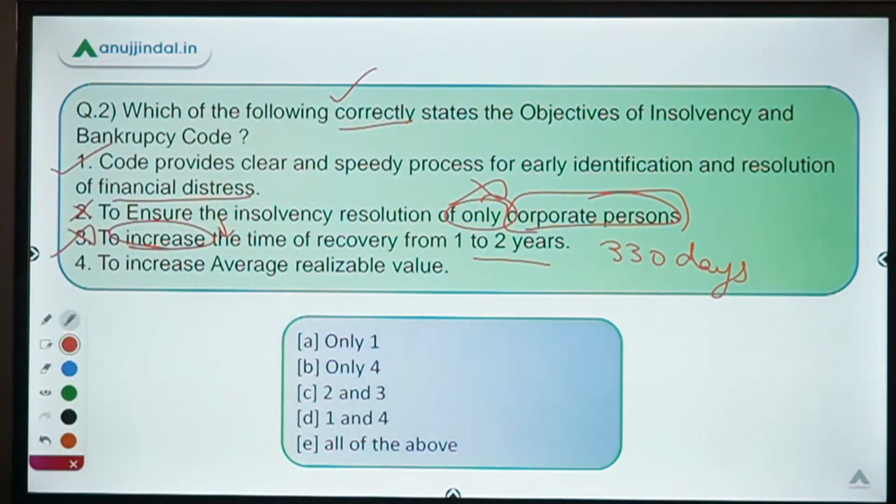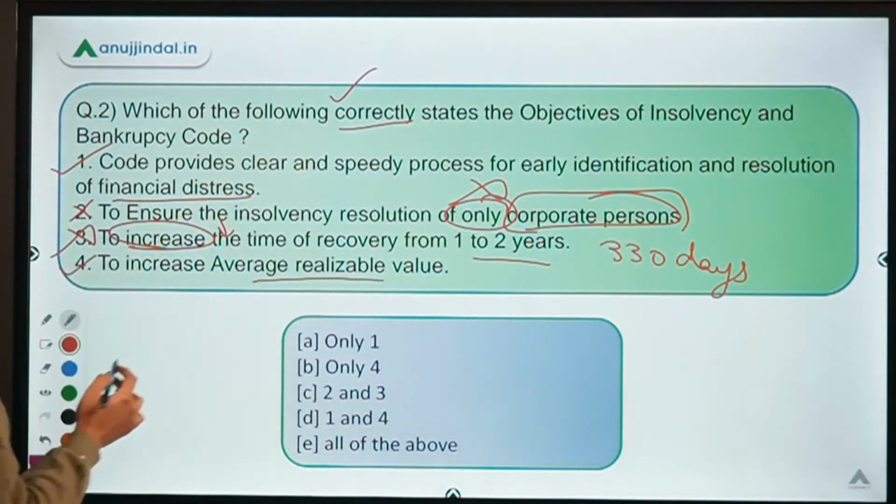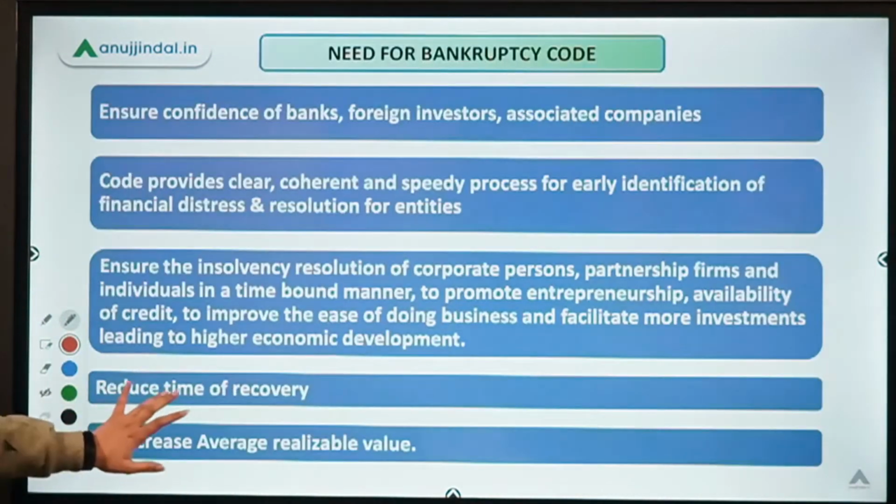The last one says to increase the average realizable value. This is correct as I've already told you. So which one is correct? First and fourth. So the answer is option D. Now let's move on to question number 3.